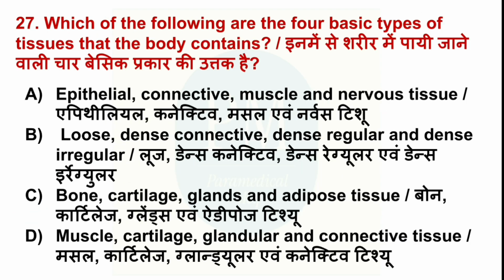Which of the following are the four basic types of tissues that the body contains? Option A, epithelial, connective, muscle, and nervous tissue, option B, loose, dense connective, dense regular, and dense irregular, option C, bone, cartilage, glands, and adipose tissue, option D, muscle, cartilage, glandular, and connective tissue. The correct option is option A, epithelial, connective, muscle, and nervous tissue.